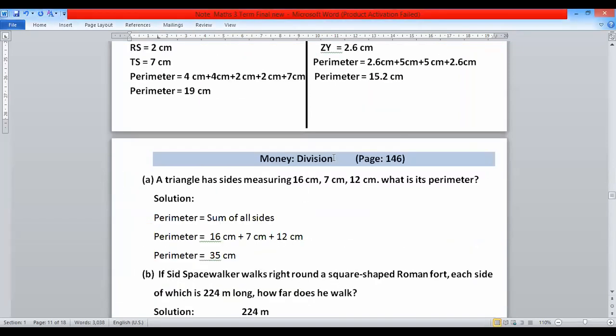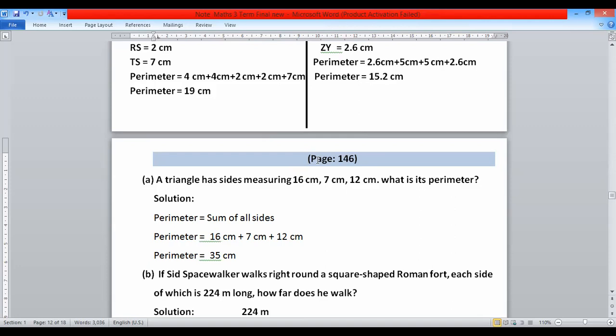The next page is page 146. In page 146, the word problems regarding perimeter are given. Read the word problems carefully, then work out the answer with the help of a diagram.